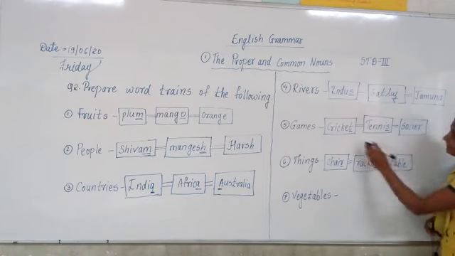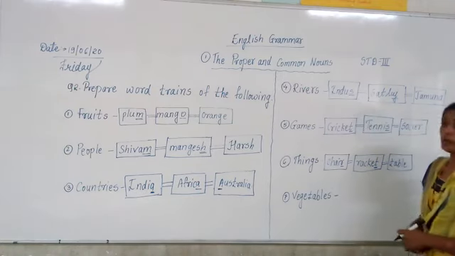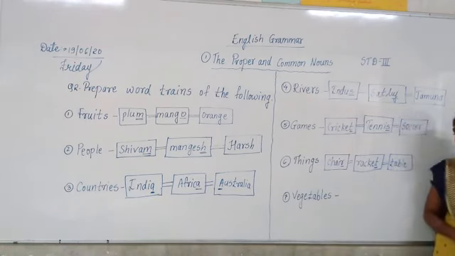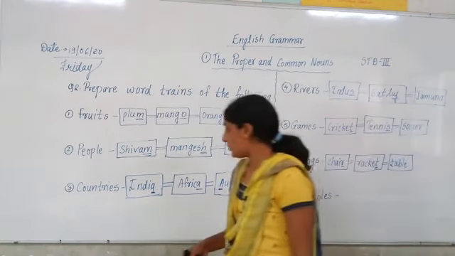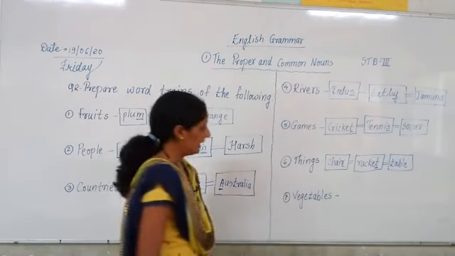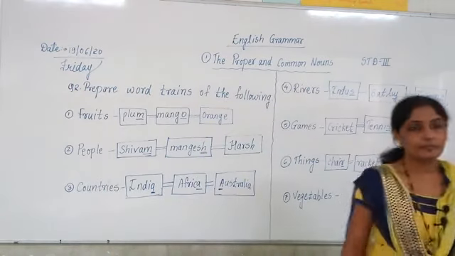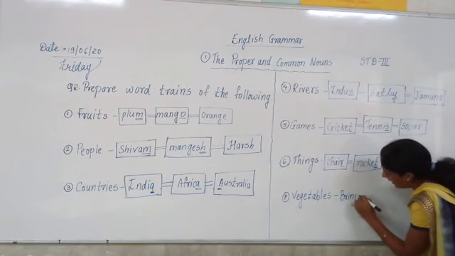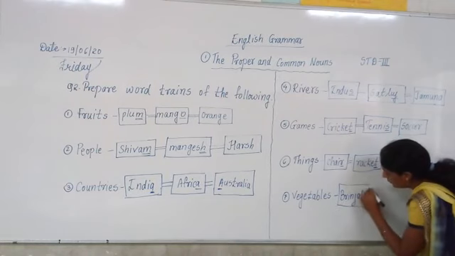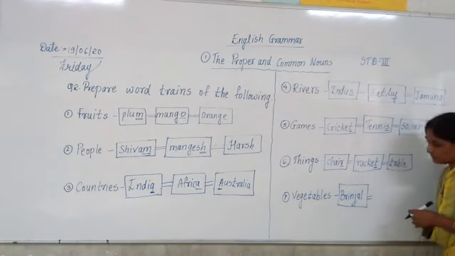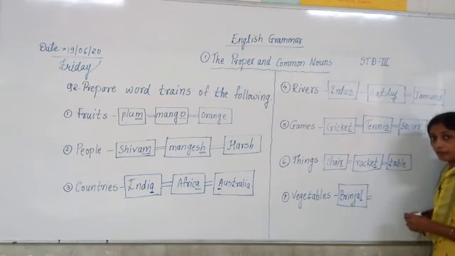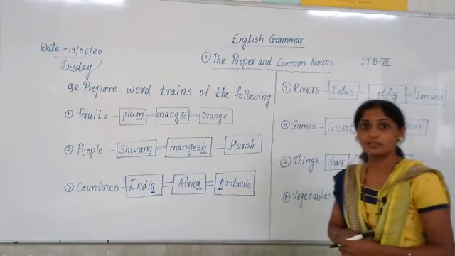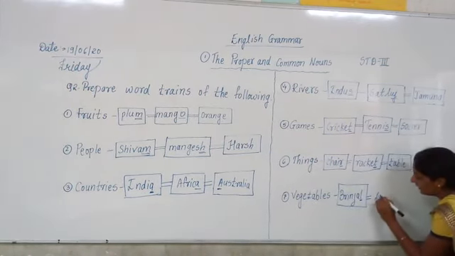In this way, we have completed three examples of word train, right? And the last word train which we are going to do is of vegetables. Come on, tell me the name of any one vegetable which you know. If I tell you one, for example, brinjal. B-R-I-N-J-A-L. Brinjal. And now the last letter is L. So which vegetable starts with the letter L? Ladies finger? Yes, ladies finger starts with the letter L.